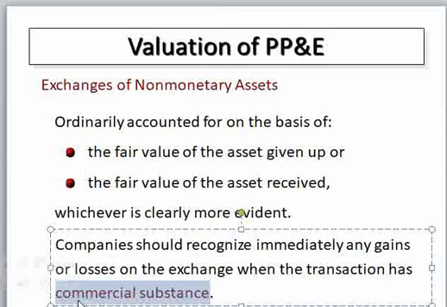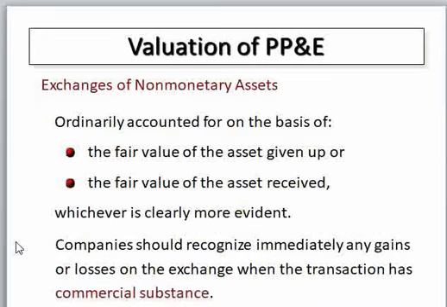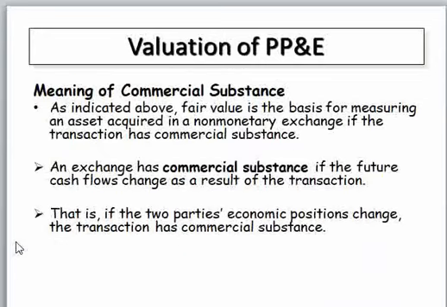So we can say the exchange has commercial substance. Due to this, we can recognize gain and loss in these types of exchange. We will see this in detail. Before that, what does commercial substance in an exchange mean?